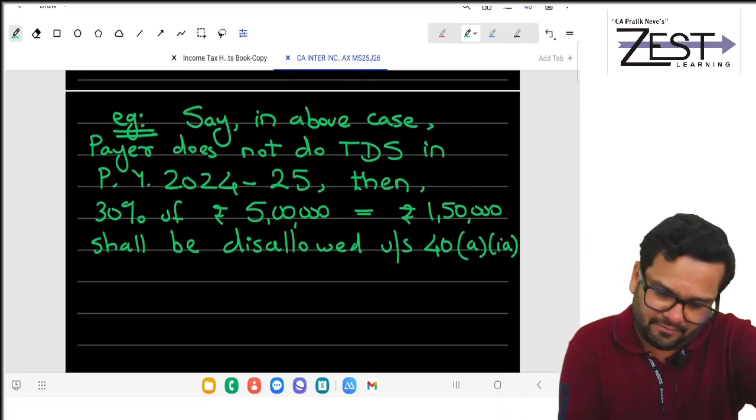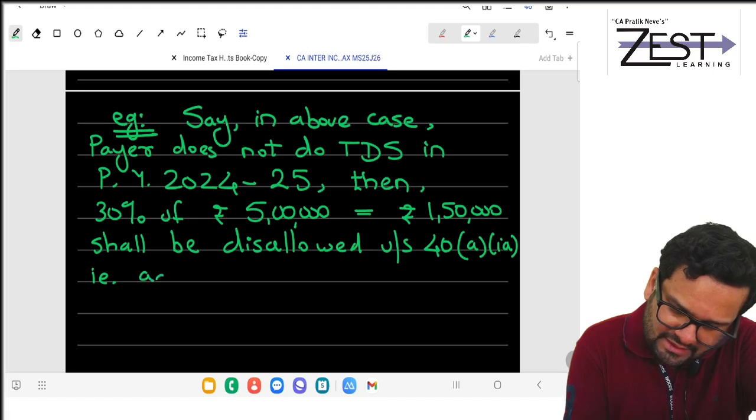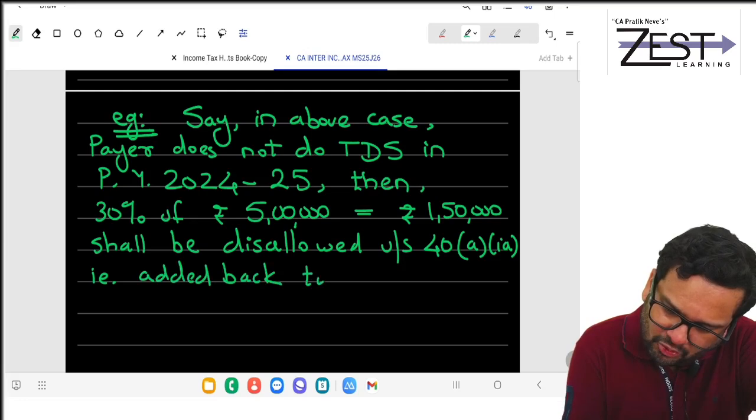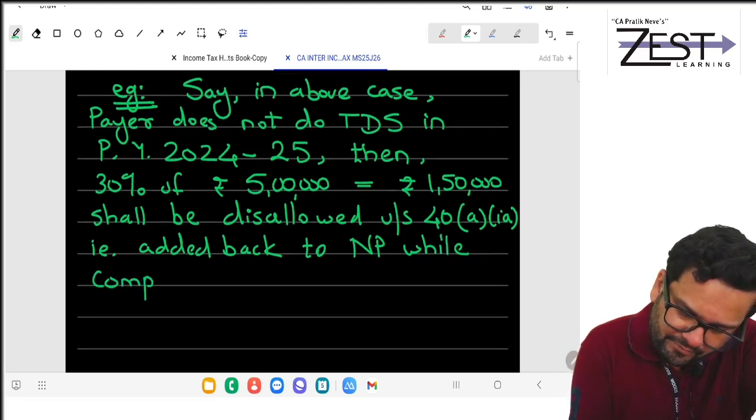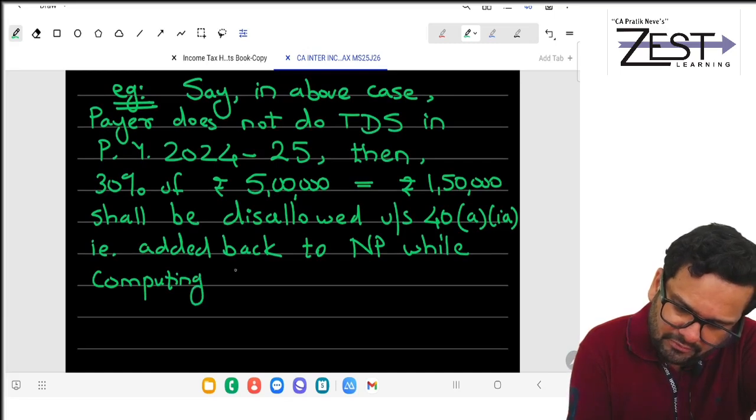Disallowed means what? That is added back to NP while computing. Any doubt?